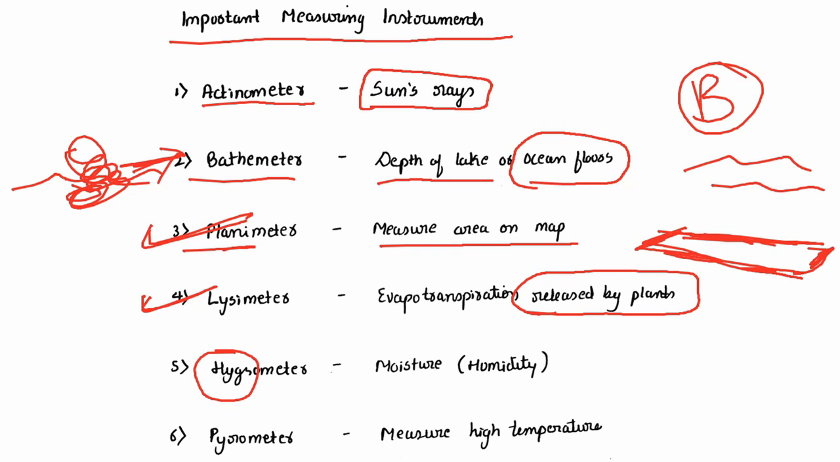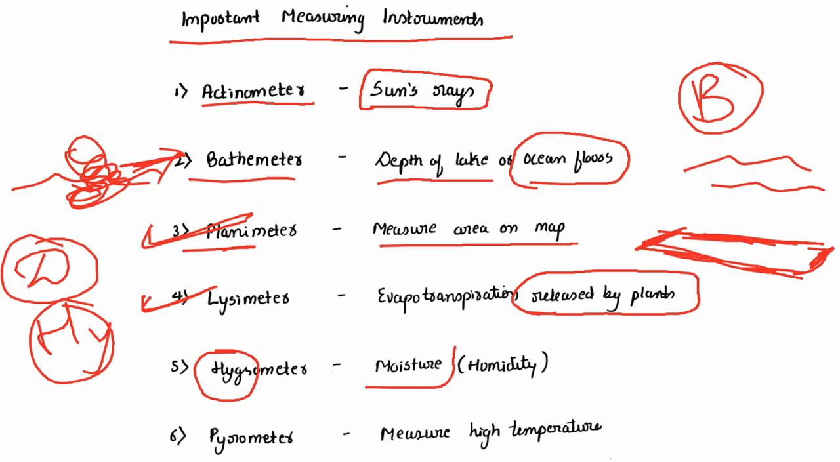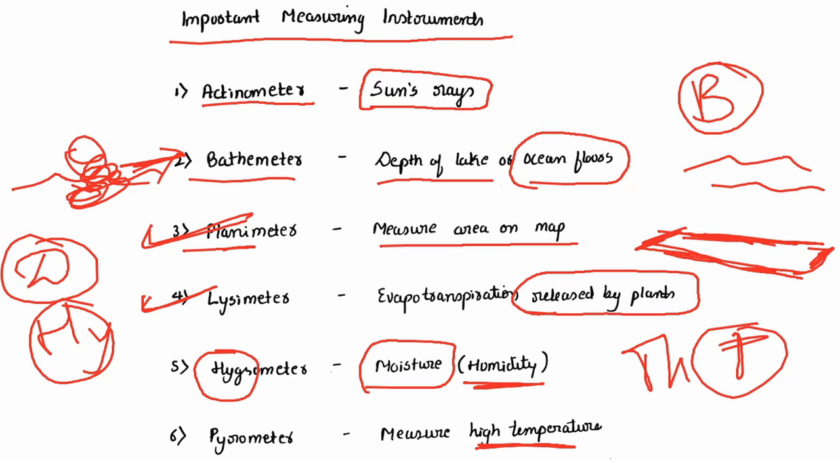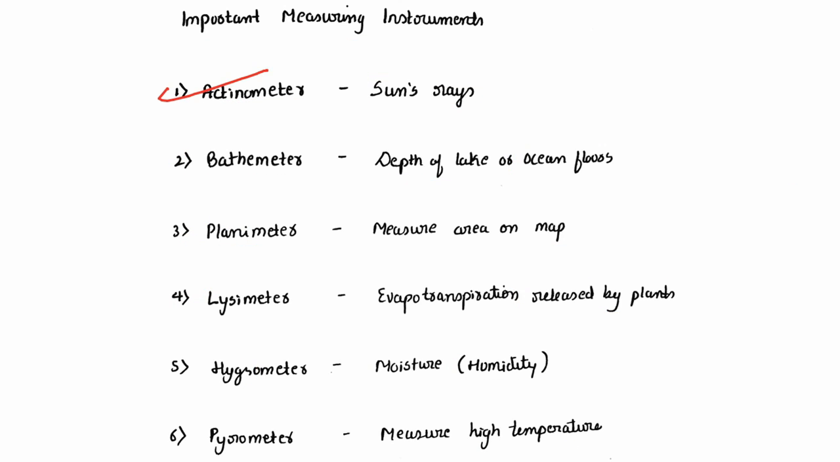There is hygrometer and there is one thing called hydrometer. Hydrometer is for the density of liquids, whereas hygrometer is to measure moisture or humidity. Pyrometer is to measure high temperatures. Thermometer is used to measure temperatures, but for high temperatures, pyrometer is used. We'll revise it quickly. Actinometer for the sun's rays, bathymeter for depth of lake or ocean floor, planimeter for measuring the area on the map, lysimeter for evapotranspiration, hygrometer for humidity or moisture, pyrometer for high temperature.